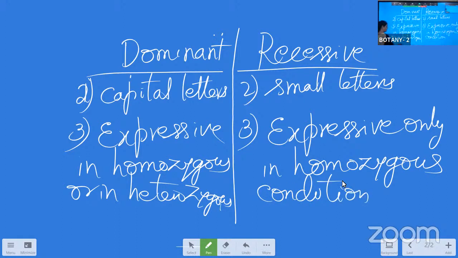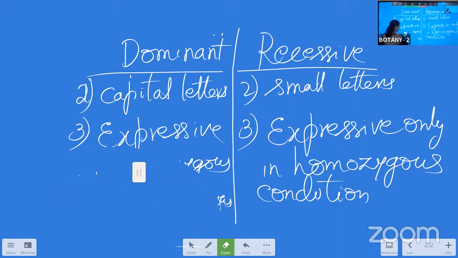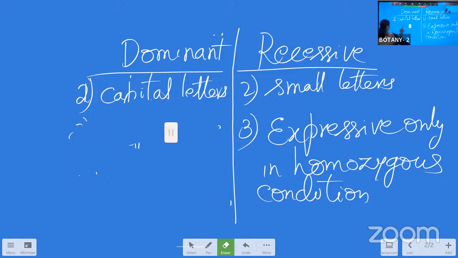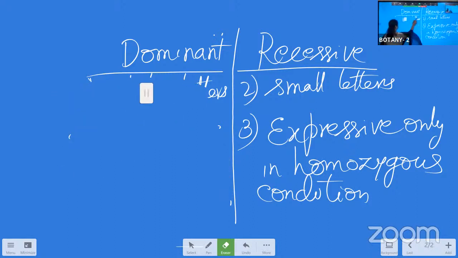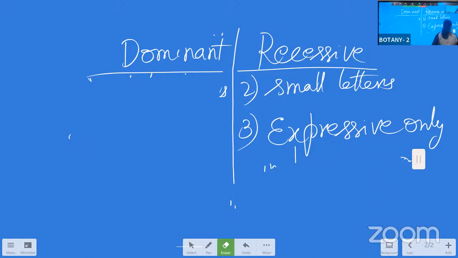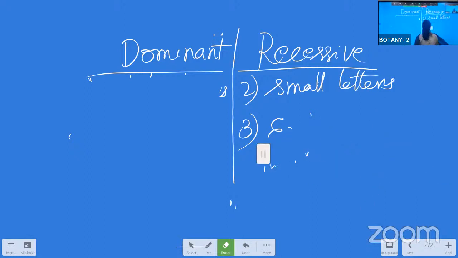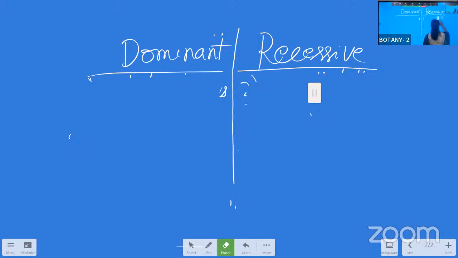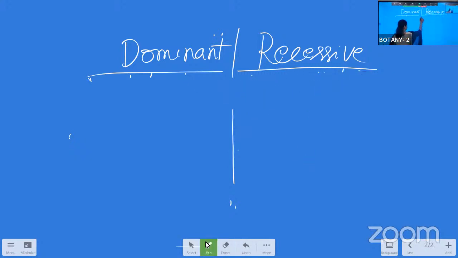You have to write an example for this. What is the example? Capital T for the dominant, for the homozygous, and for the heterozygous, capital T, small t. It is so easy for us to represent this.